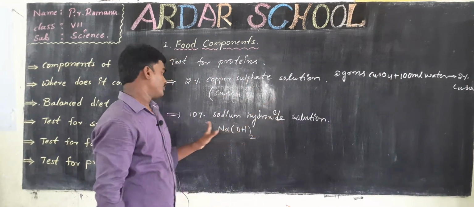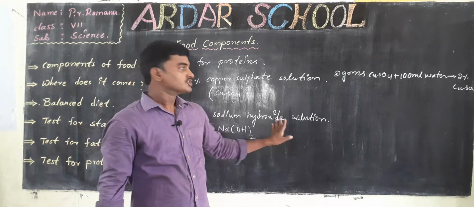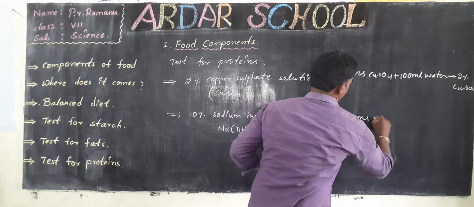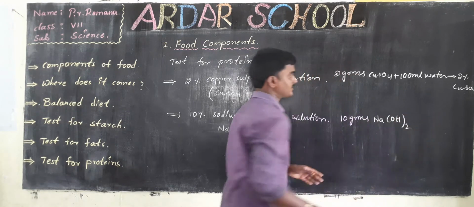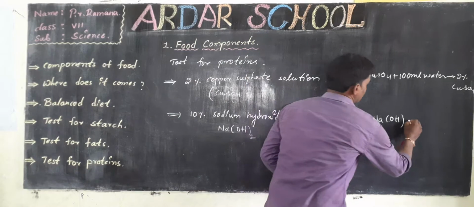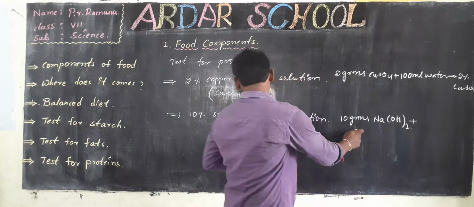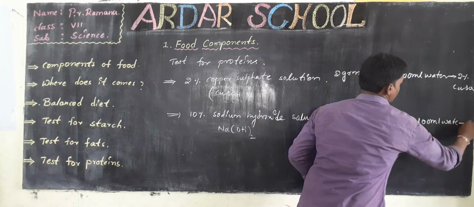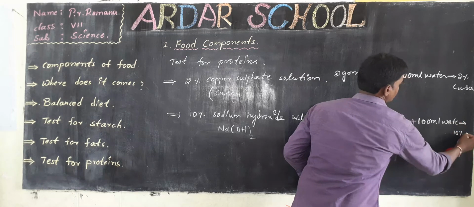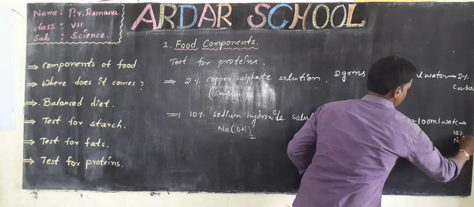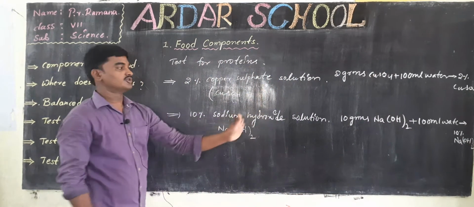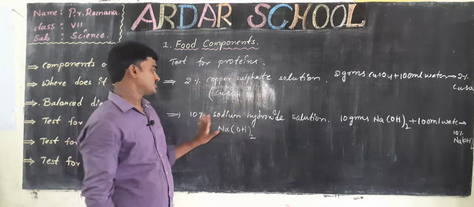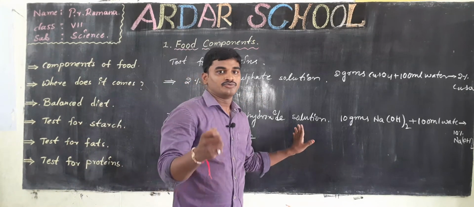Then to prepare 10% sodium hydroxide solution, again the same way, we take 10 grams of NaOH and dissolve it in 100 ml of water, and it gives 10% sodium hydroxide solution. Okay, our requirements are ready.